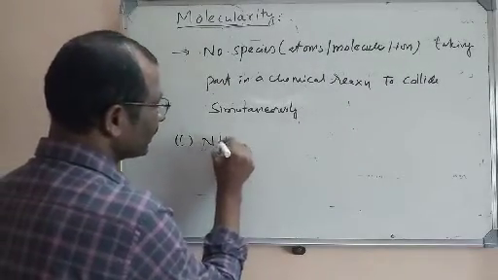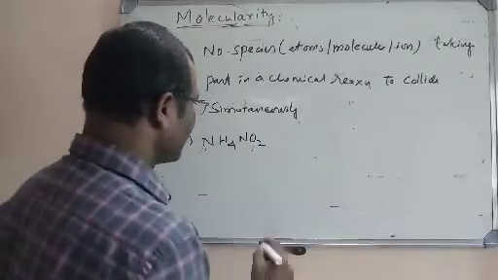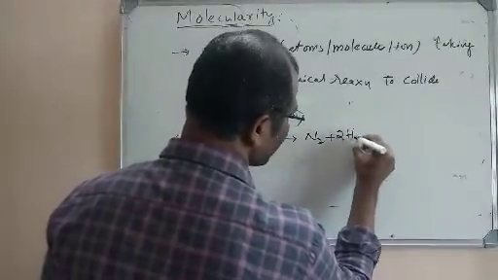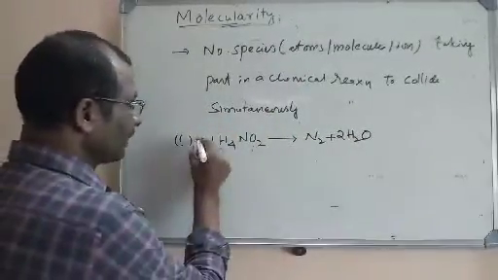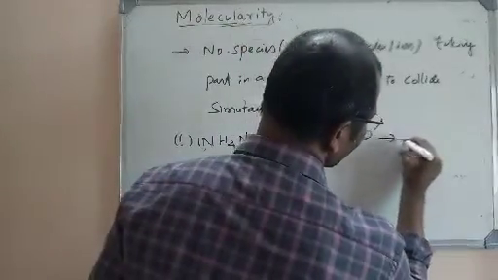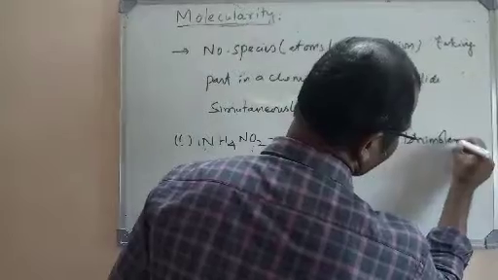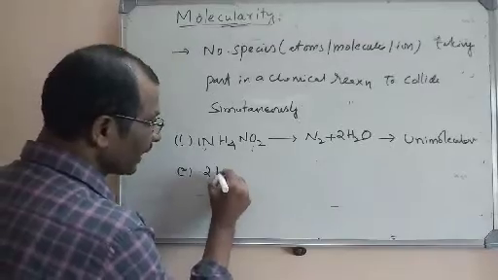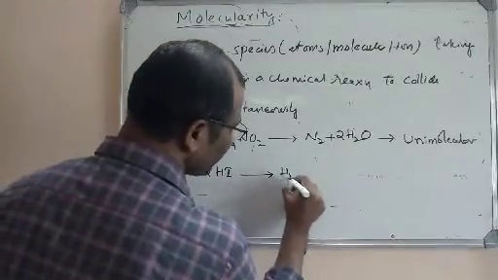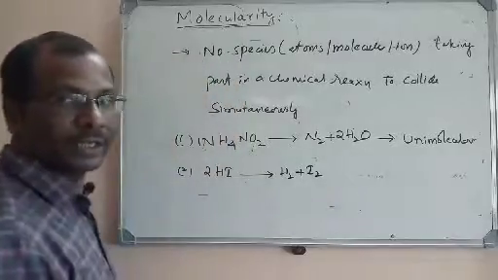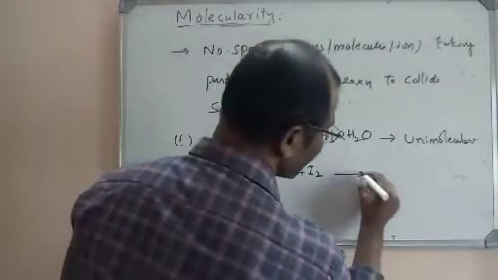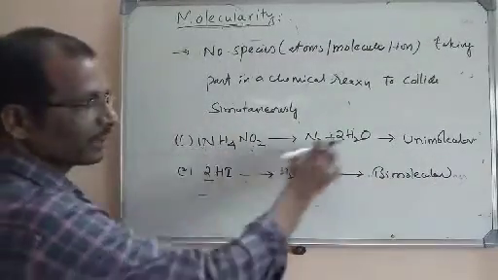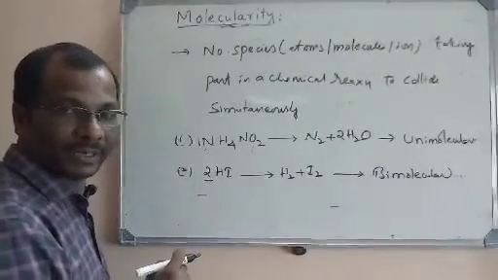If you take this example here, ammonium nitrite, on heating it will give us water and nitrogen. So here the molecularity is 1, so it is called a unimolecular reaction. Let me write one more example. If you take hydroiodic acid, on heating it will decompose to give hydrogen and iodine. Here the molecularity is 2. We call it a bimolecular reaction.